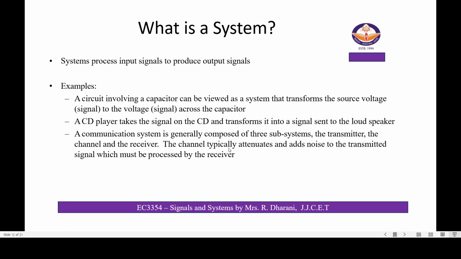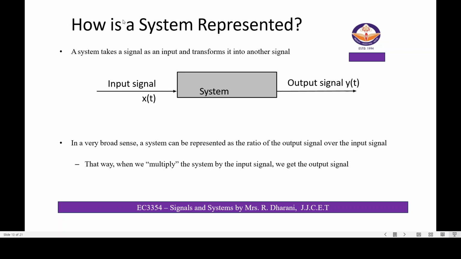The channel typically attenuates and adds noise to the transmitted signal, which must be processed at the receiver. These are the signals. These are the systems that produce the output signals. These are examples of systems. Next, we saw how a system is represented.